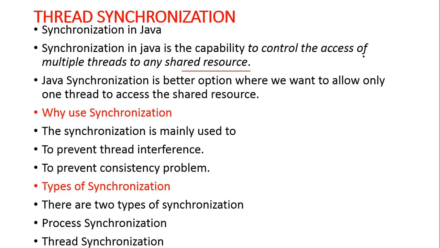To control the access of multiple threads to any shared resources, we use the concept of synchronization. Java synchronization is a better option when we can allow only one thread to access the shared resources.